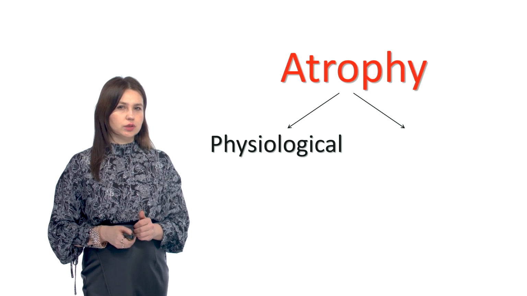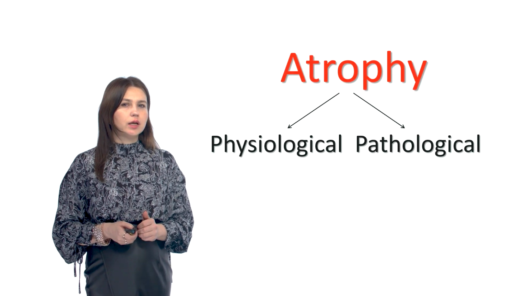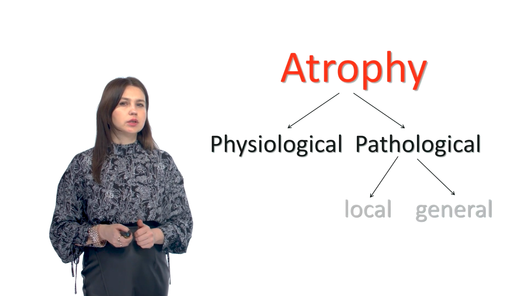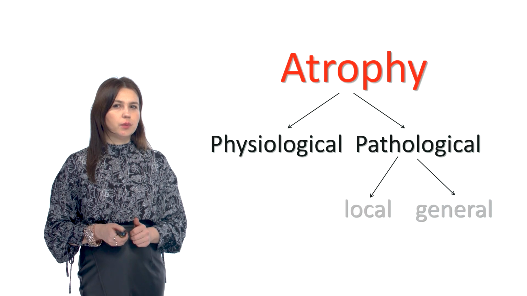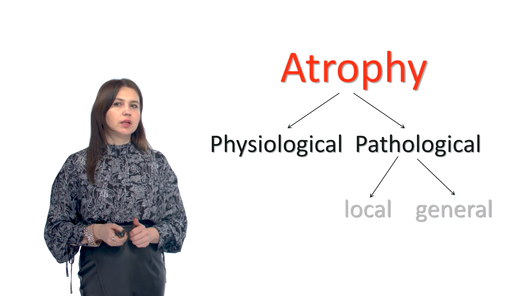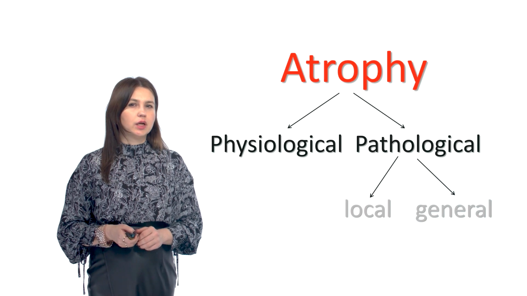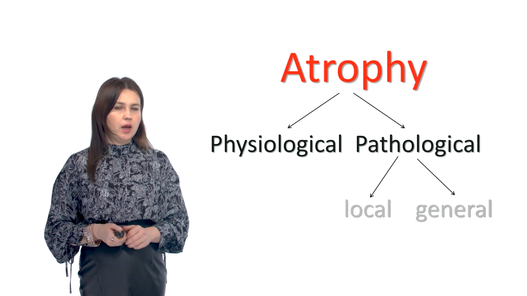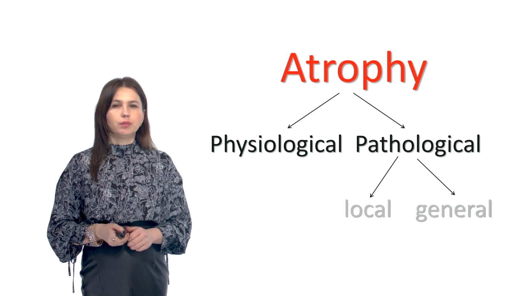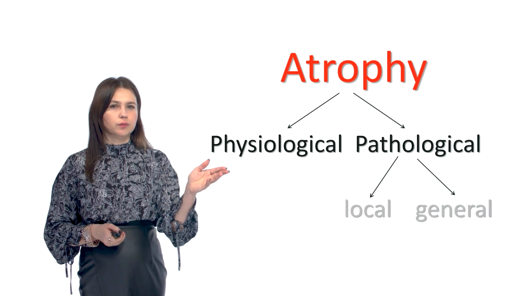Atrophies are physiological and pathological. Pathological atrophy, in turn, may be local and general. Physiological atrophy occurs throughout a person's life. The leading role in the development of atrophy belongs to apoptosis. For example, atrophy of the umbilical arteries occurs normally after birth. Also, atrophy of the thymus and gonads can be seen due to a genetic process. Senile atrophy is a kind of physiological atrophy too.